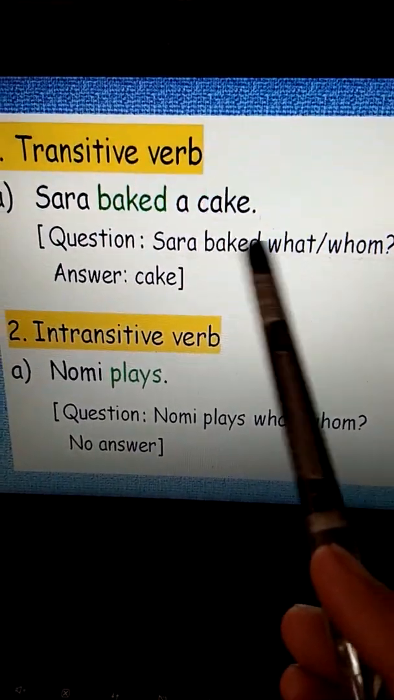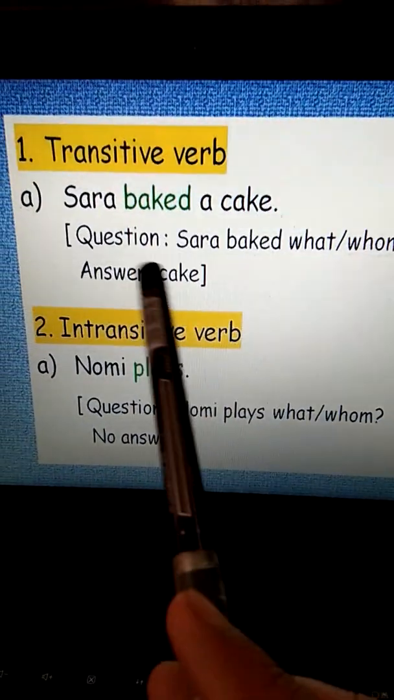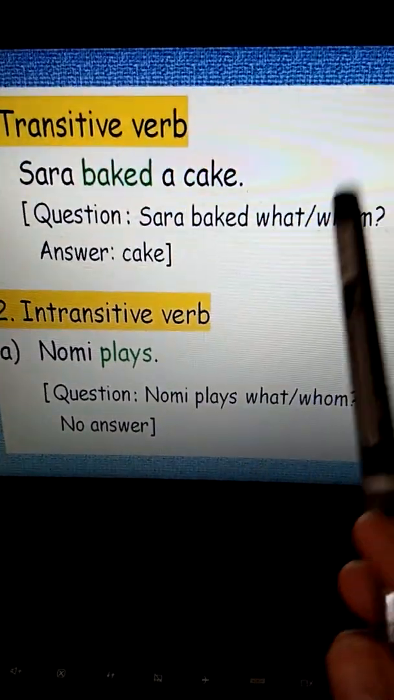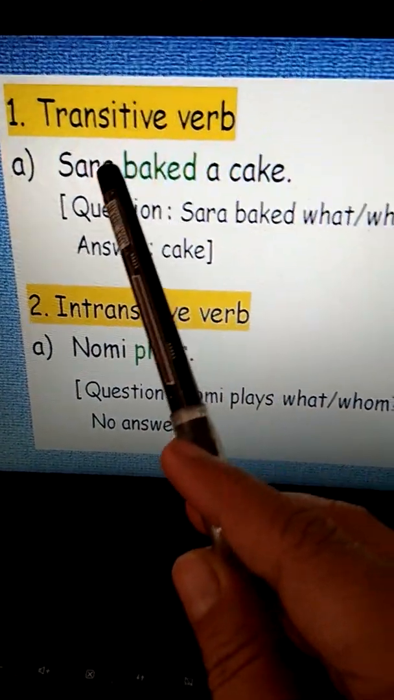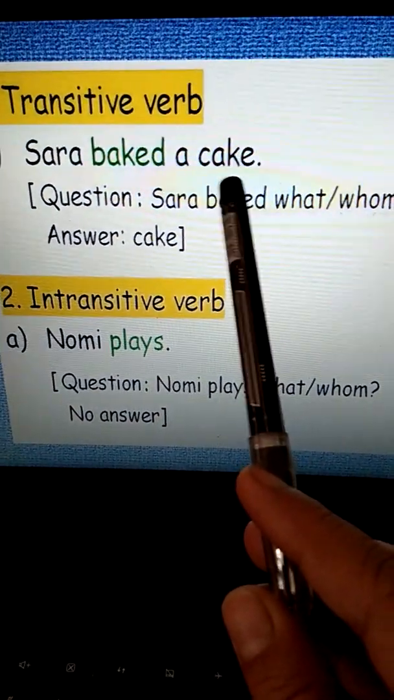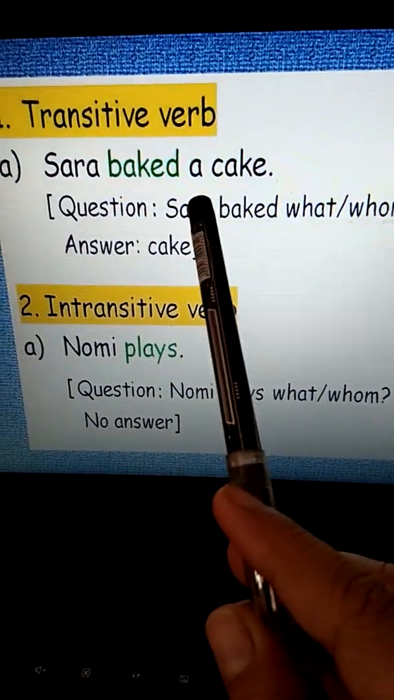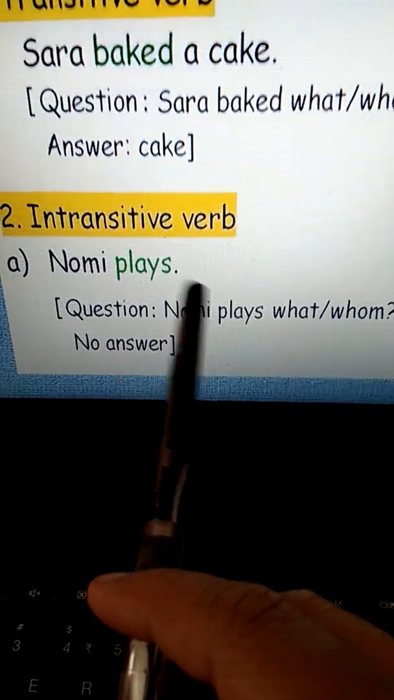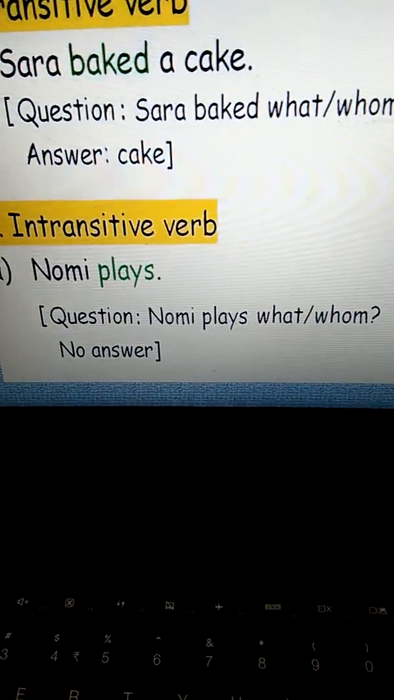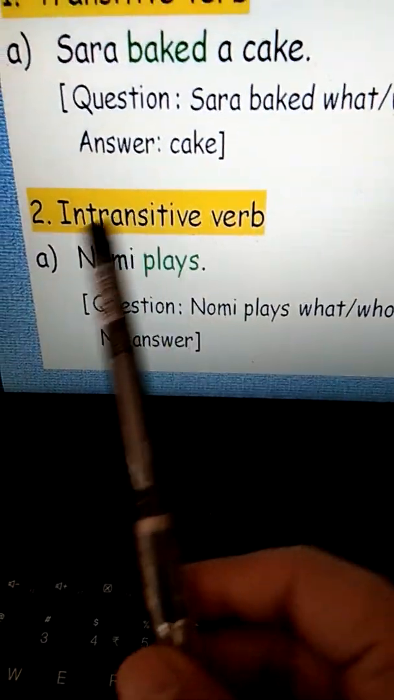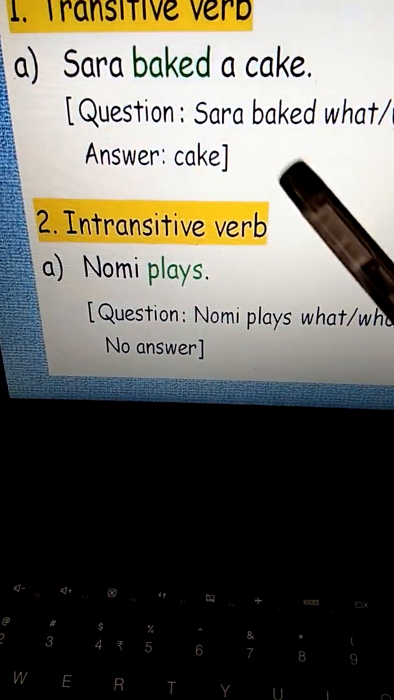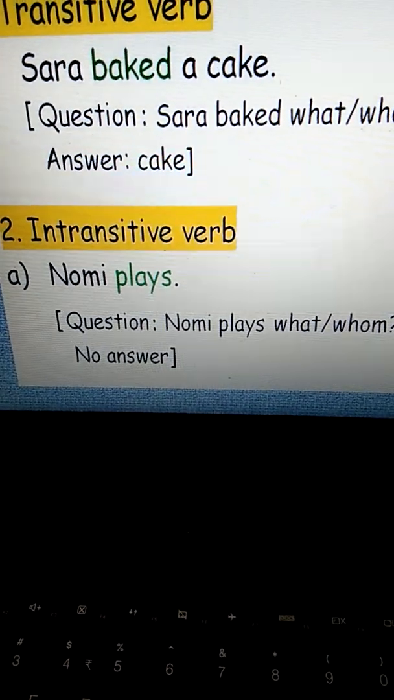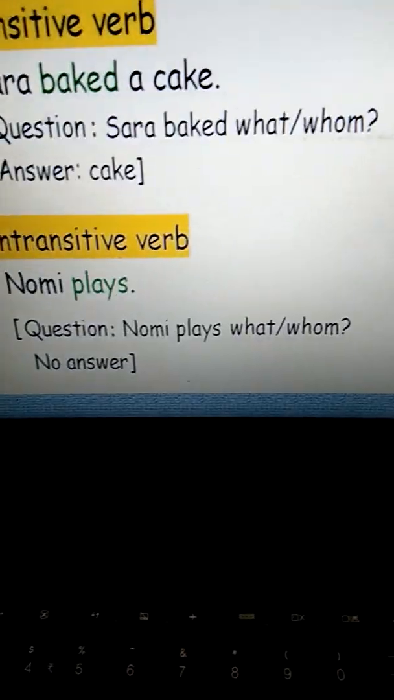Sarah baked a cake. What did Sarah bake? She baked the cake. So the verb has got an object to receive the action. That is why this is a transitive verb. Intransitive verb: Nomi plays. Nomi plays what? Or with whom? We don't know. So this is an intransitive verb because the verb does not have an object that will receive the action.